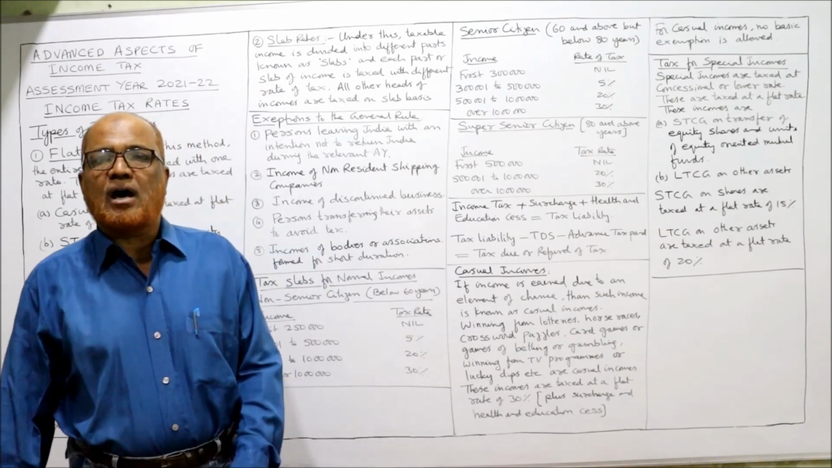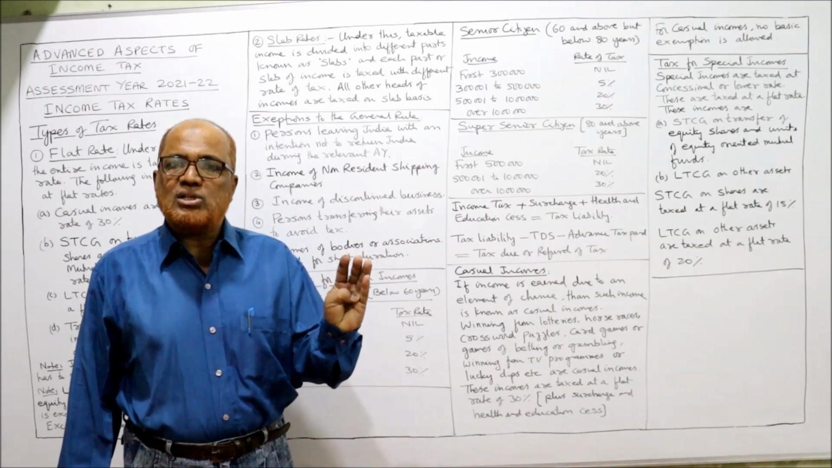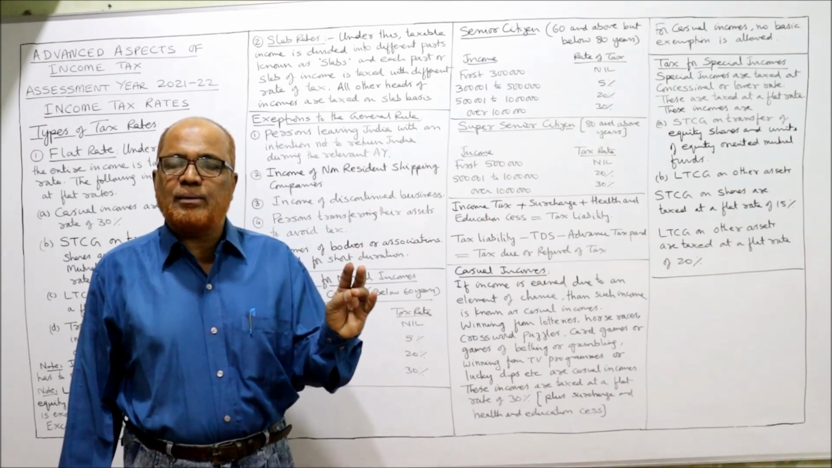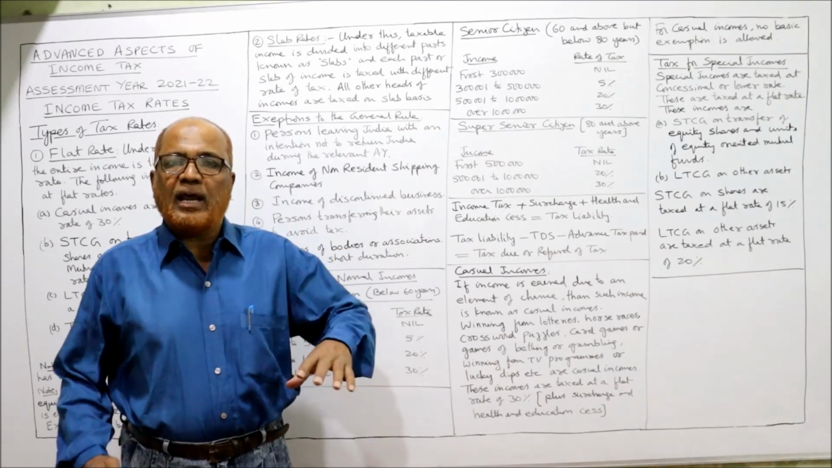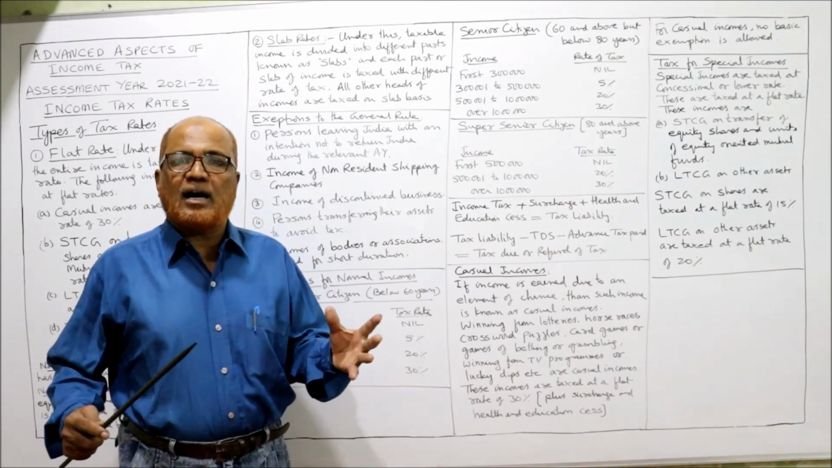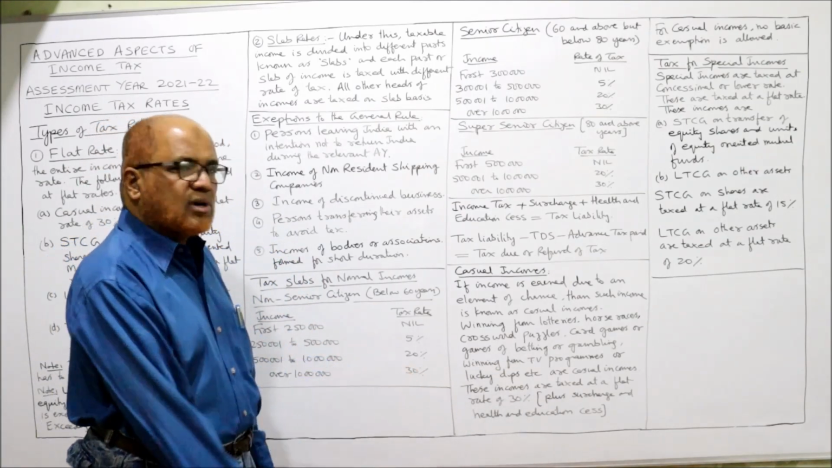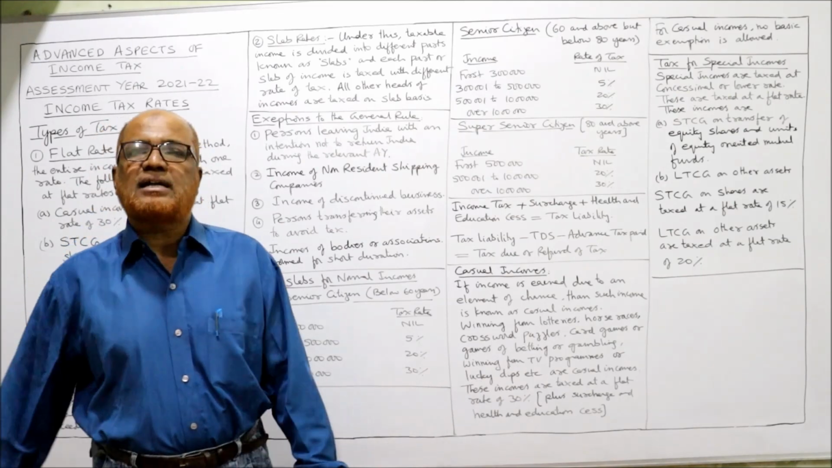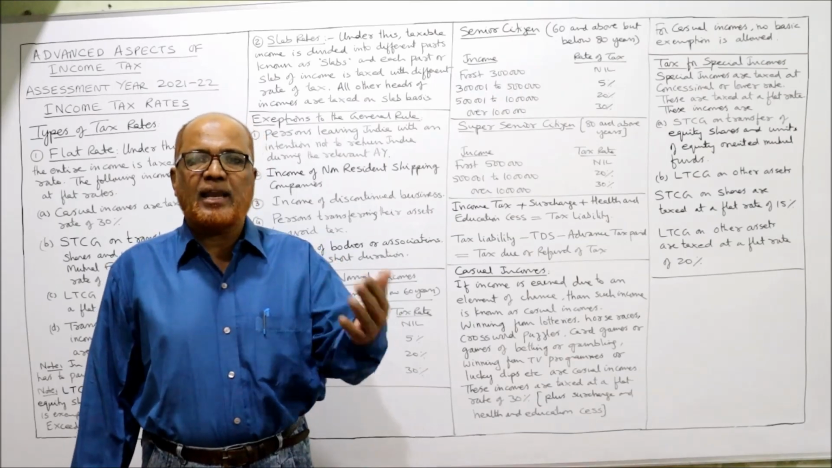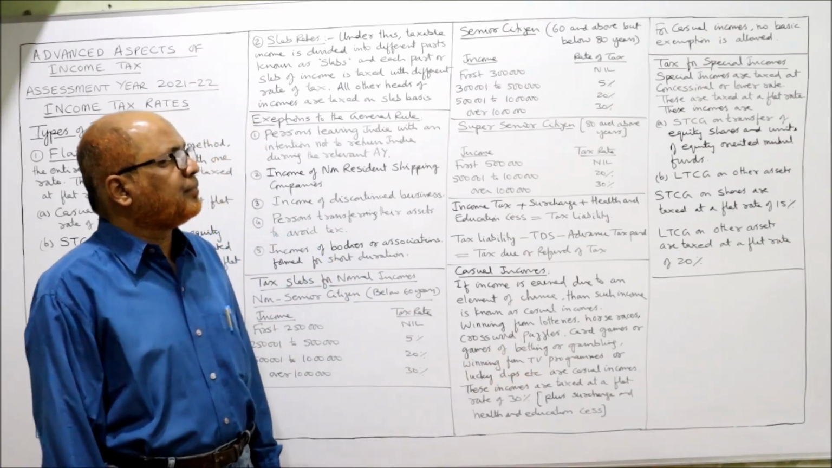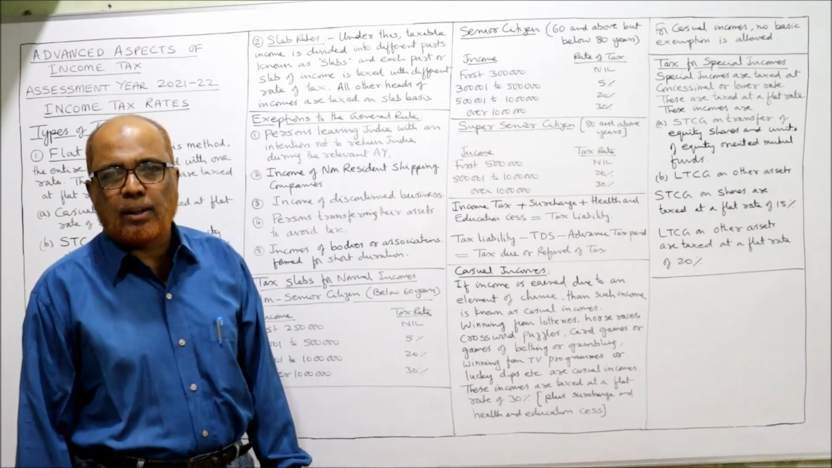Examples of casual incomes are winning from lottery, winning from horse races, crossword puzzles, card games, or any other games of gambling or betting or any TV program or any other competitive programs, lucky dips. These incomes are taxed at a flat rate of 30% plus surcharge and education cess as usually added. So for casual income, no basic exemption is allowed.